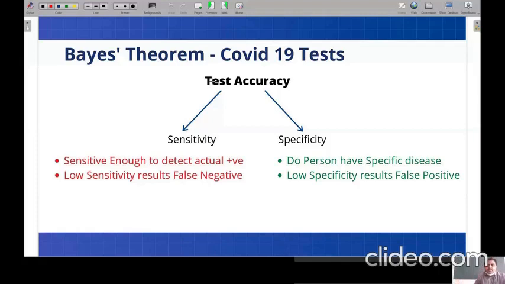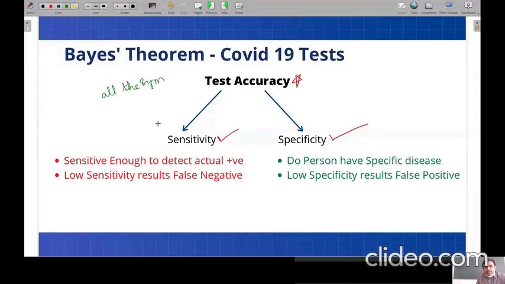Yeah, the test accuracy is very important, and the accuracy depends on two properties of the test: the sensitivity and the specificity. The most important point with respect to sensitivity is this: suppose a person has all the symptoms of COVID-19 and comes for the test.